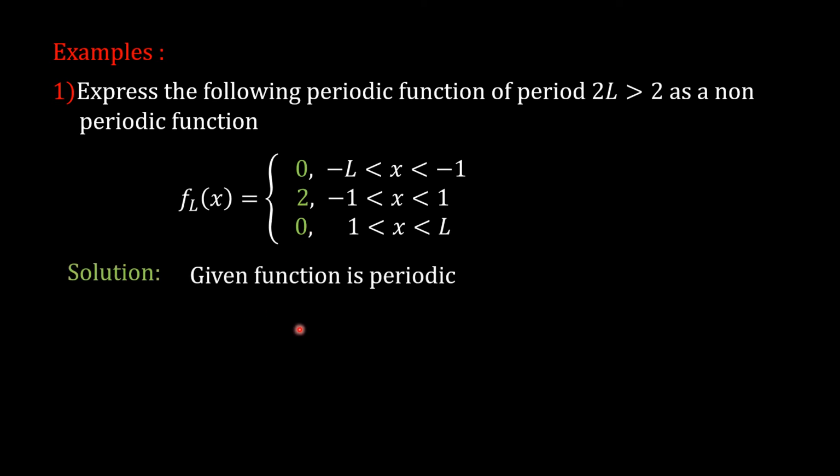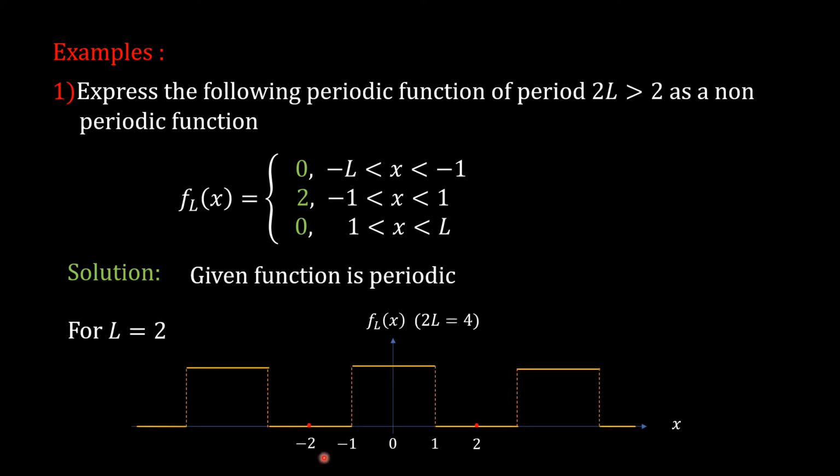Now this given function is a periodic function. We will consider the value of L equal to 2, so that 2L is equal to 4, which is strictly greater than 2. So for L equal to 2, what will be the waveform for this periodic function? It is like this. This is the waveform for the given periodic function with period 2L equal to 4. In the interval minus 2 to 2, this is the pulse, and it gets repeated in the next intervals on both sides.